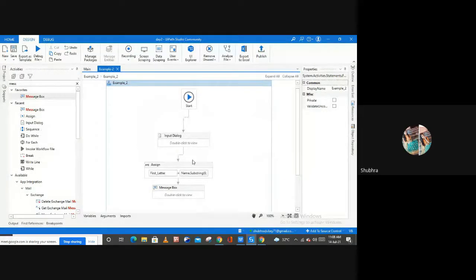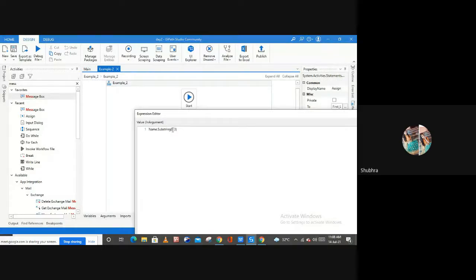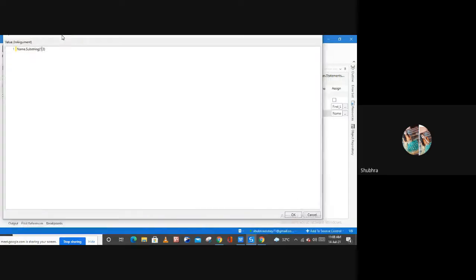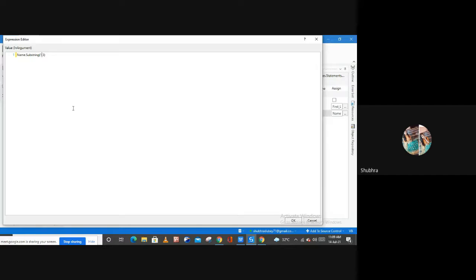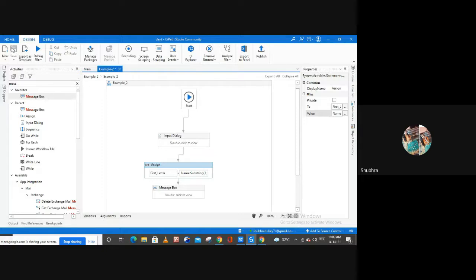Similarly, if you want, you can do this also. So here, if you want to remove this 0, you can use 1 here. So now it is going to fetch 3 letters from the last name, right? Now let me save it and run my file.